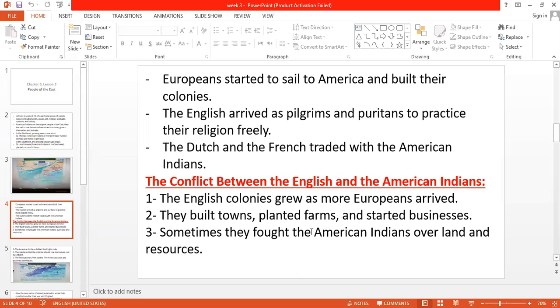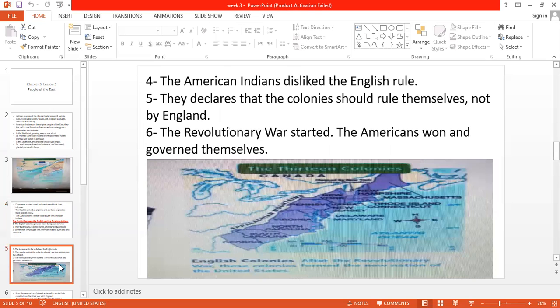Now the American Indians wanted their land back. We want our land, and you go back to your country, go back to England. But the English people refused. They wanted the land and its resources, so they got into conflict with the American Indians. You know that the American Indians disliked the English rule, okay? They wanted to rule themselves, not be ruled by England.